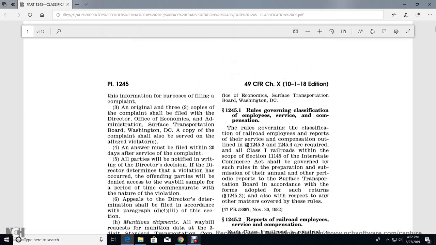Alright, 1245.1 Rules governing classification of employees, service, and compensation. Rules governing the classification of railroad employee reports of service and compensation are outlined in 1245.3 and 1245.4, required of all Class 1 railroads within the scope of the Interstate Commerce Act. These rules govern the preparation and submission of the annual and other periodic reports to the Surface Transportation Board in accordance with the forms adopted. Such returns, 1245.2. Also, respect to any of the other materials covered in these rules.